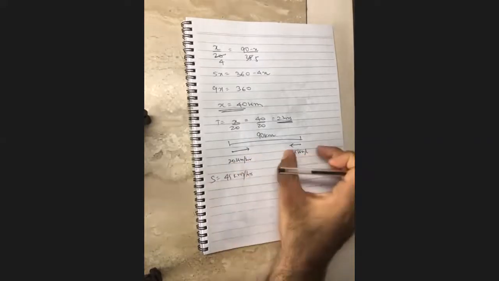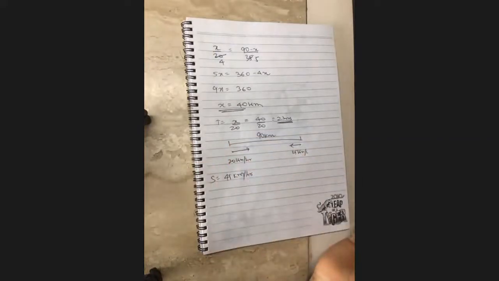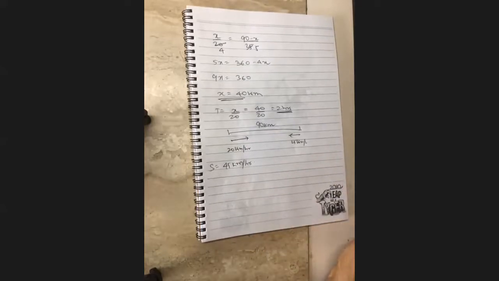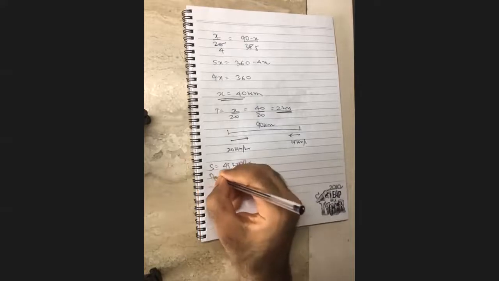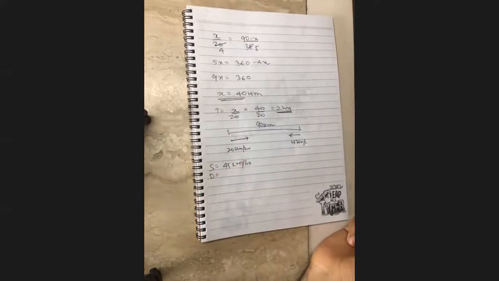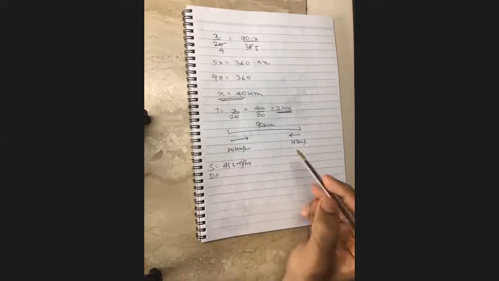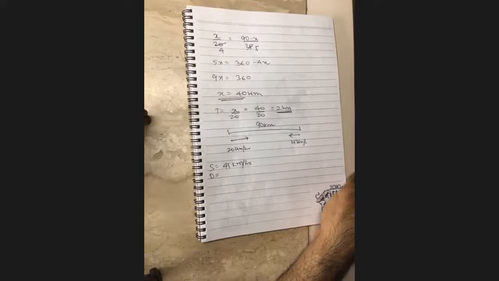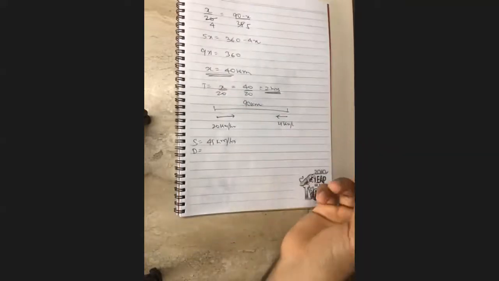Now for them to meet, what is happening? Since this one is stationary, this one has to move this much to come up to here. Yes or no? So how much distance does this effective train have to travel? Tell me, how much distance does the effective train have to travel? Not understanding? Okay, let me explain this again.